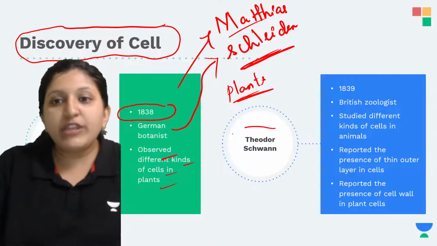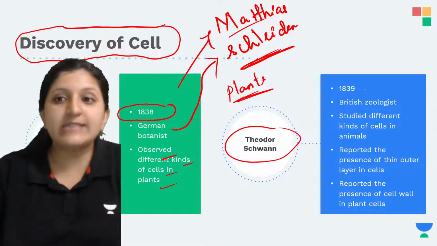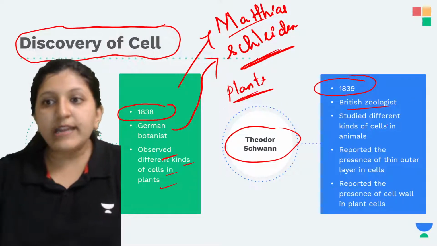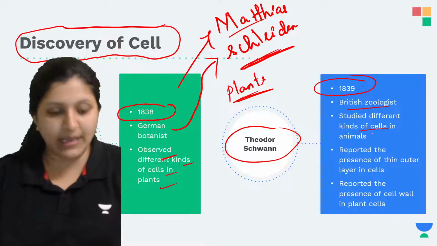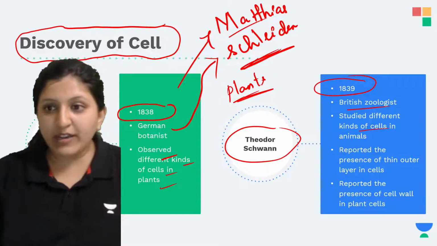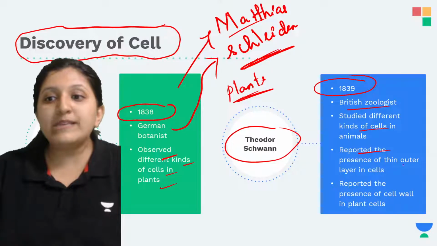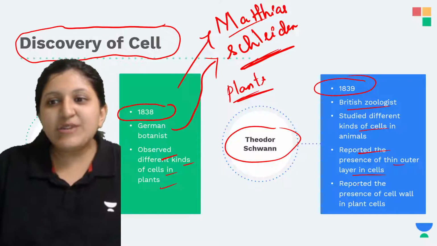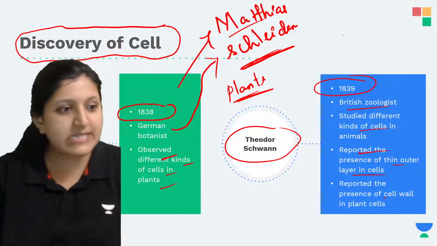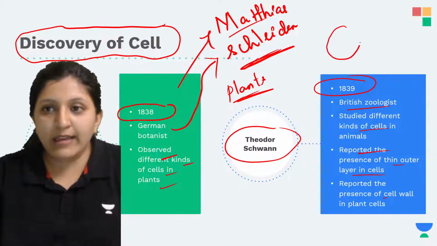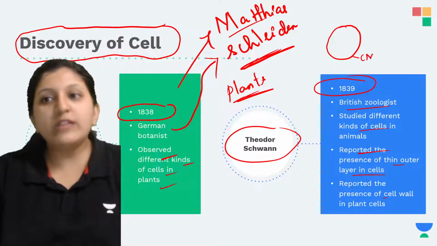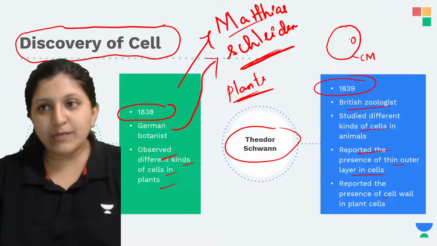Now Theodor Schwann, that is in the year 1839. The British zoologist studied different kinds of cells in animals, and reported the presence of a thin outer layer of a cell. So what he said is, the cell has a thin membrane. That is the cell membrane. This he said with respect to the animal cell.